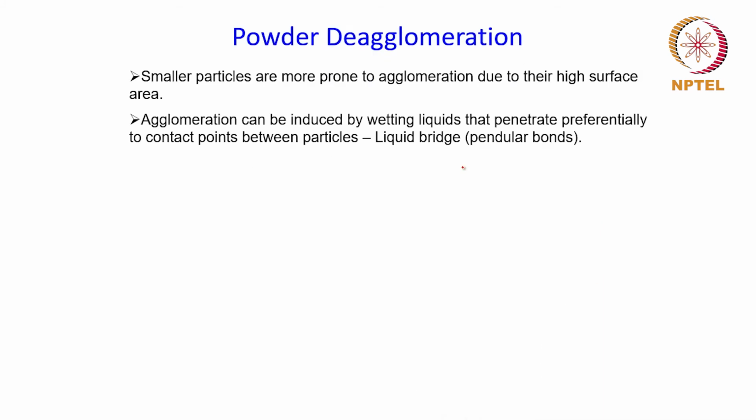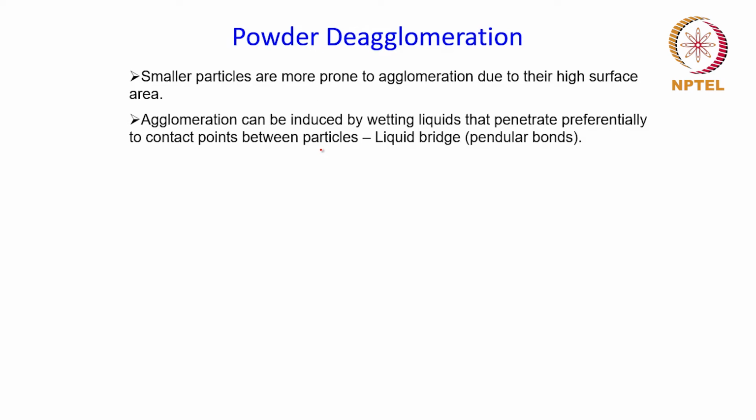Talking about powder deagglomeration, first thing is the smaller particles are more prone to agglomeration due to their high surface area. And the other thing that you would have noticed before also is that the agglomeration can be induced by wetting liquids that will penetrate preferentially to the contact points between the particles, right?